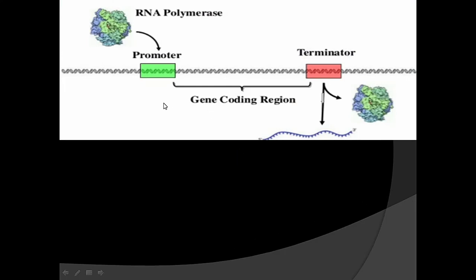This simple diagram shows the activity of RNA polymerase. RNA polymerase first binds with the promoter and then it reads the gene, the coding region of the gene. At that time, RNA synthesis takes place. When it reaches the terminator, the RNA polymerase gets detached, and the mRNA gets detached.